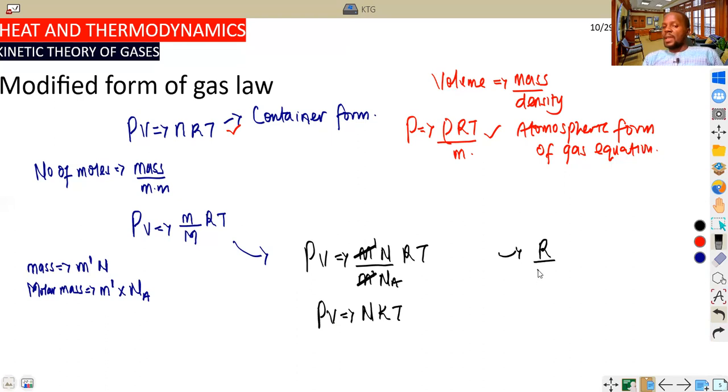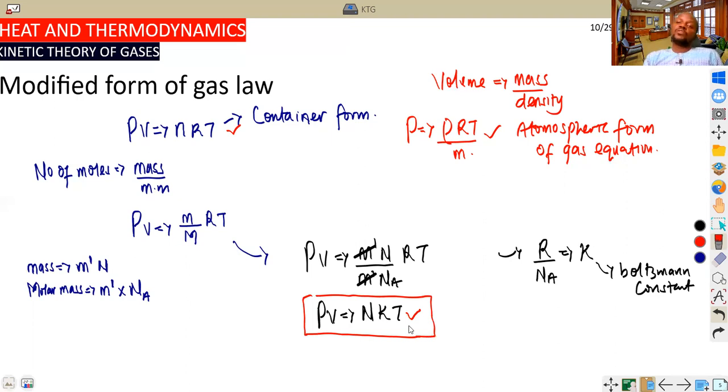R divided by N A, the molar gas constant divided by Avogadro's number, is given by k. k is called the Boltzmann constant. The numerical value will be given in your slide, which is also very important in calculation. So this particular form of equation which we have derived, PV equals NkT, is called the modified form of the gas equation. Students need to keep it in mind.